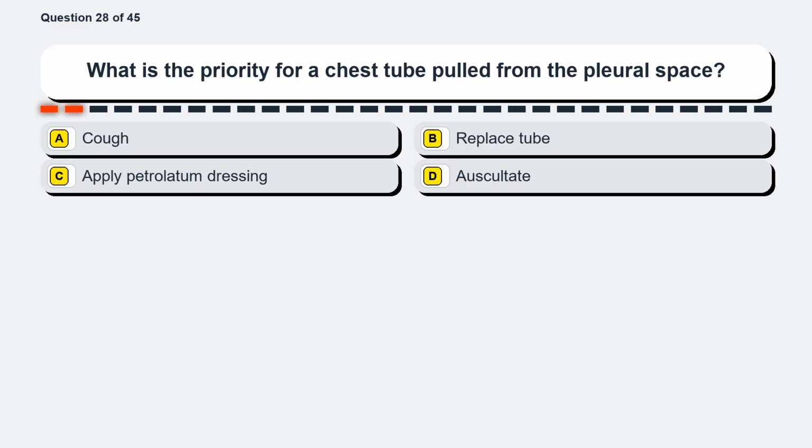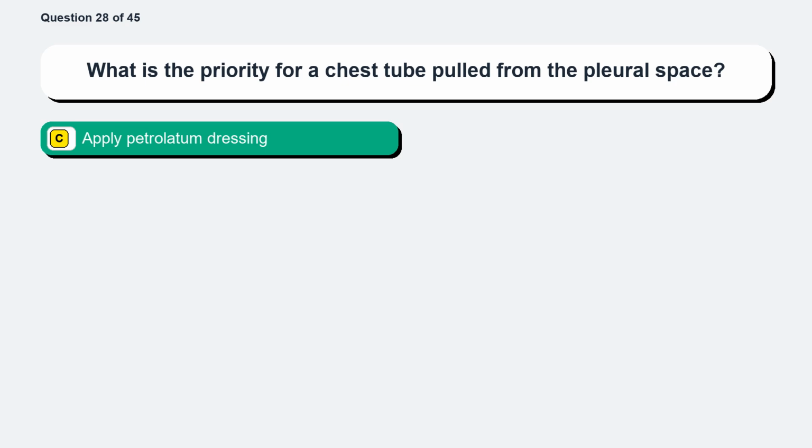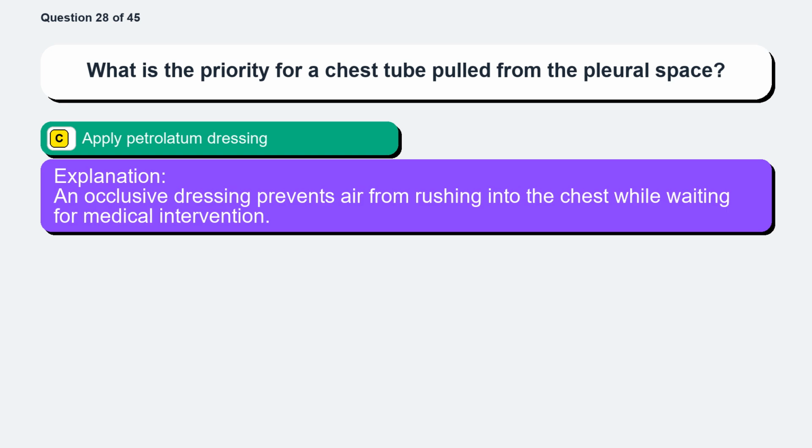Question 28. What is the priority for a chest tube pulled from the pleural space? Option A, cough. Option B, replace tube. Option C, apply petrolatum dressing. Option D, auscultate. The correct answer is option C, apply petrolatum dressing. An occlusive dressing prevents air from rushing into the chest while waiting for medical intervention.